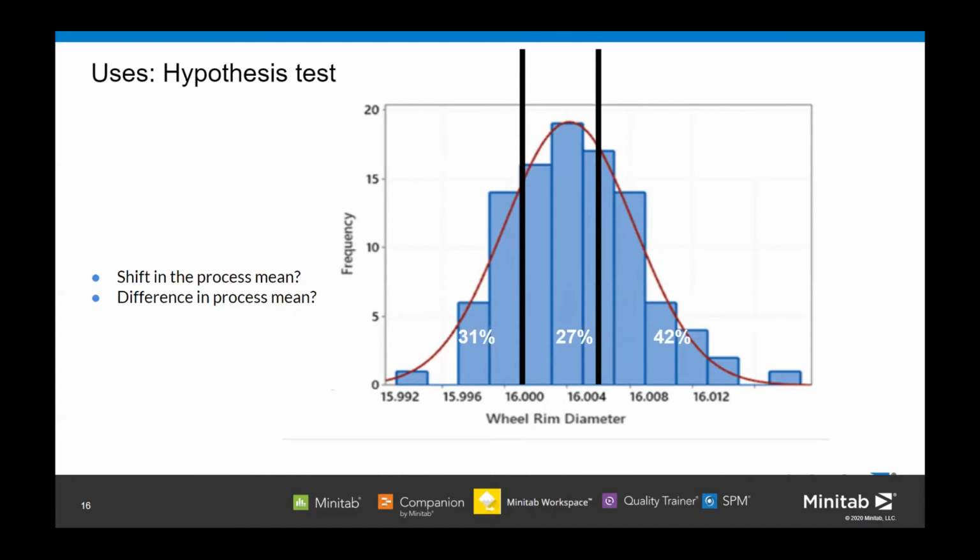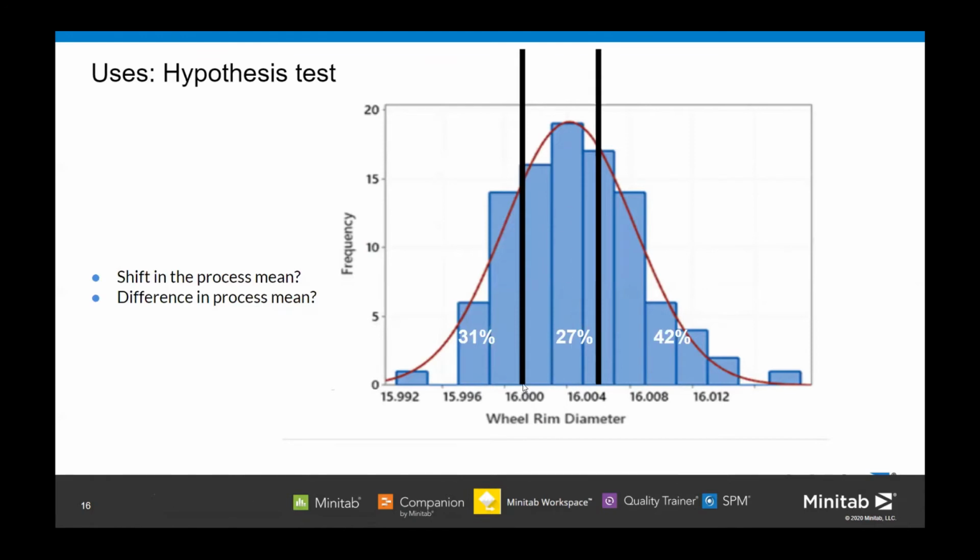For example, in this chart, 31% of the wheel diameter is below 16 inches. If you see here, the process is a little bit shifted towards the right-hand side. You can see the mean line is more around 16.003 or 16.004, and most of the wheels the production line is making are around 16.004.